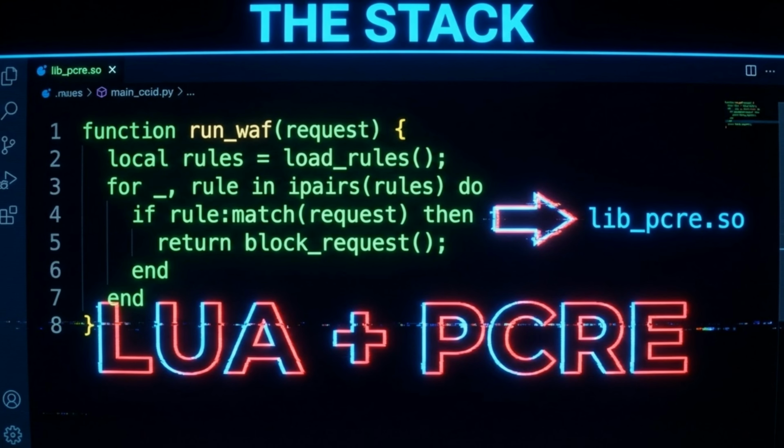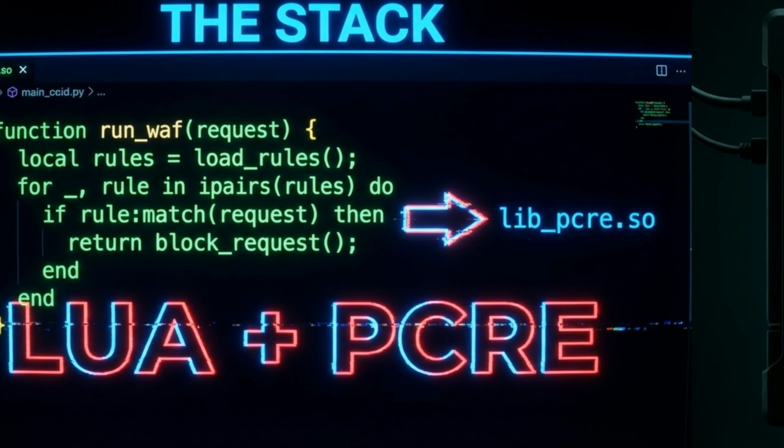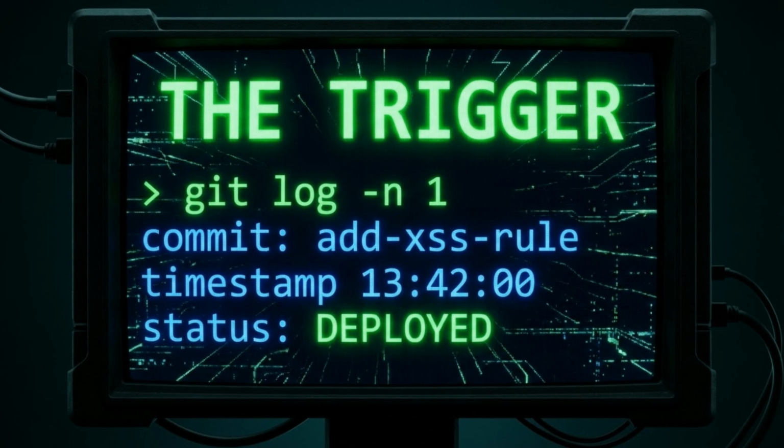In 2019, the WAF was written in Lua and utilized a library called PCRE, or Perl Compatible Regular Expressions. PCRE is the culprit responsible for the incident. Let's trace the kill chain. At 1342, an engineer deployed a new rule to block cross-site scripting, or XSS, attacks.